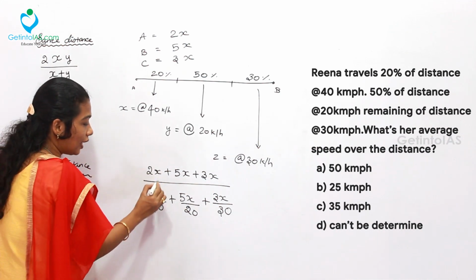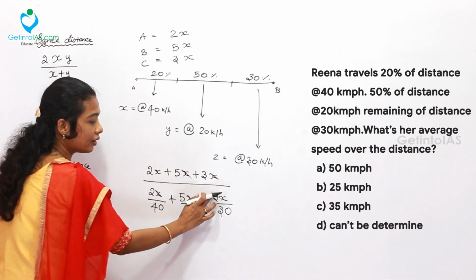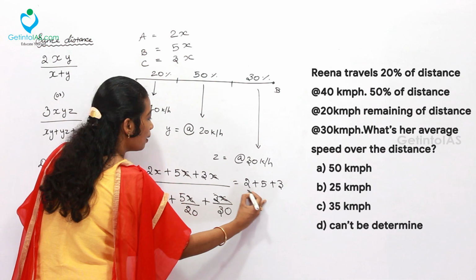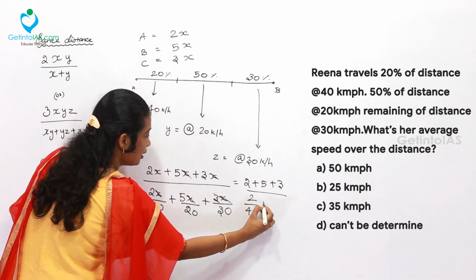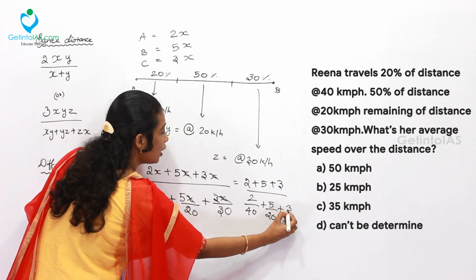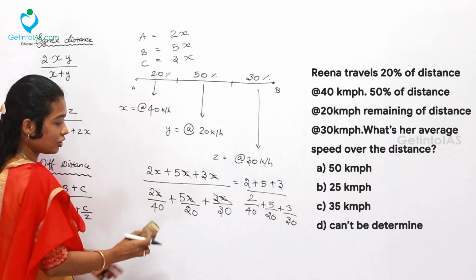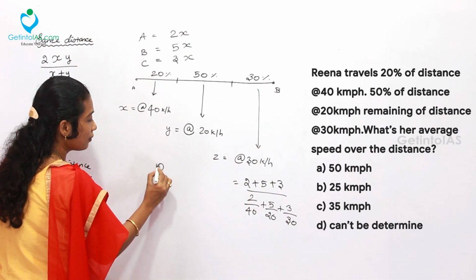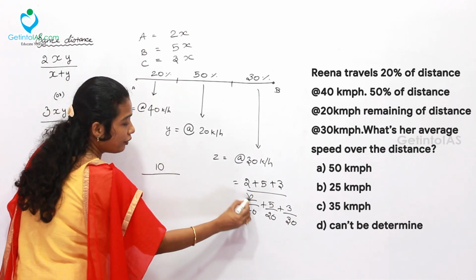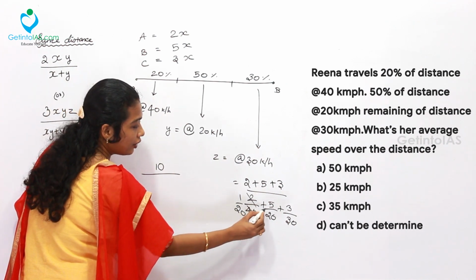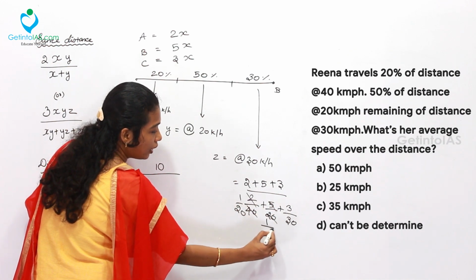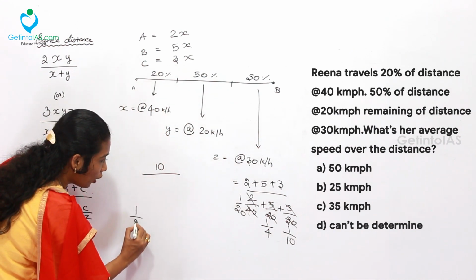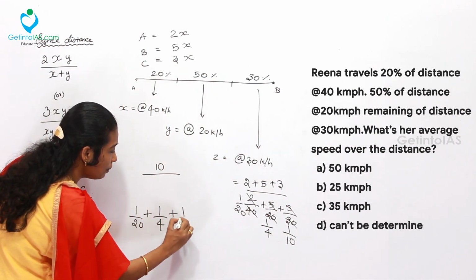Here the x part can be cancelled in the numerator and denominator. So directly you can take 2 plus 5 plus 3 by 2 by 40 plus 5 by 20 plus 3 by 30. In the next step you can add up all the values. 2 plus 5 plus 3 is directly 10, divided by 2 by 40, which is 1 by 20. Here 5 by 20, which is 1 by 4. Here 3 by 30, which is 1 by 10. Let me take 1 by 20 plus 1 by 4 plus 1 by 10.